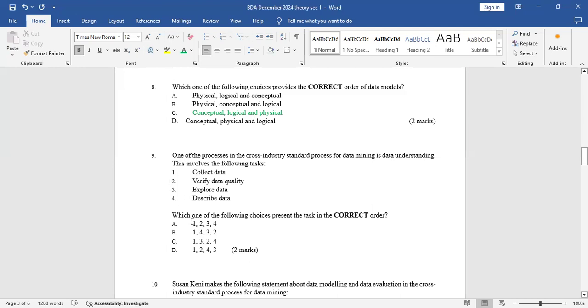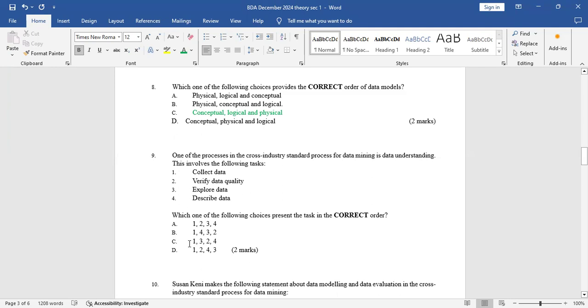So you look at the question, all the answers which have 1 at the beginning. So you realize everything has 1 at the beginning. Then the second step is always to verify data quality, number 2. So I can see A is 1, then 2. Then I can also see D, 1 and 2. So I've eliminated B and C after verification, because you collect the data, then you verify that data.